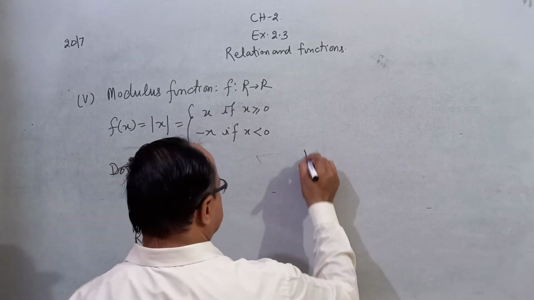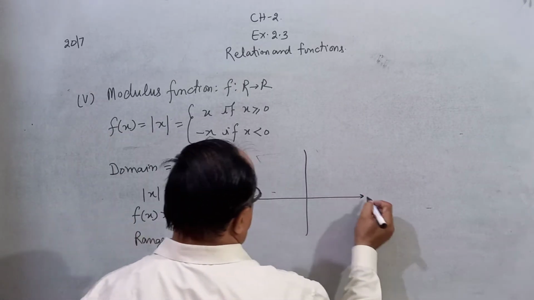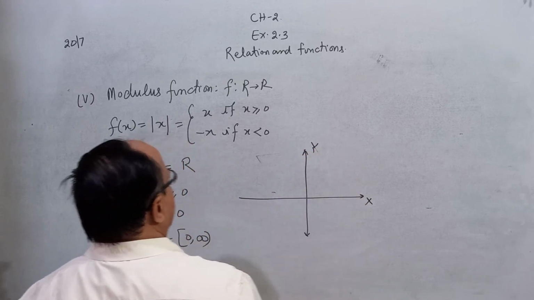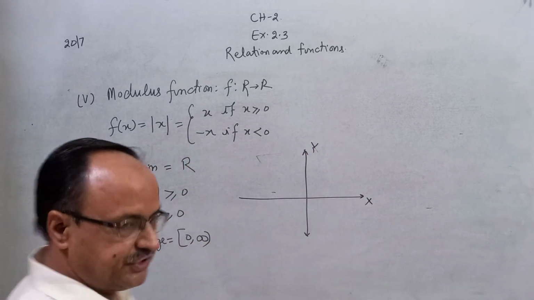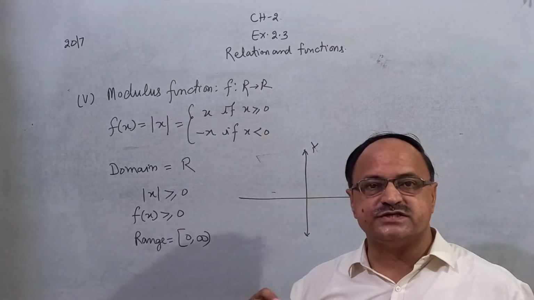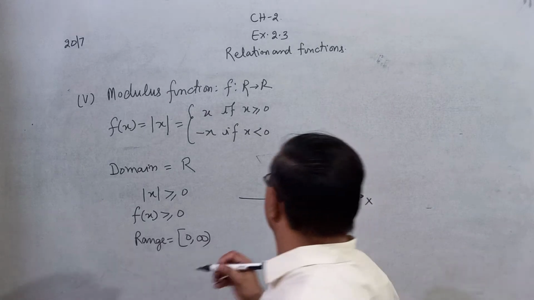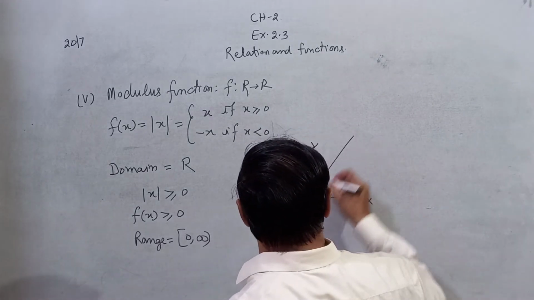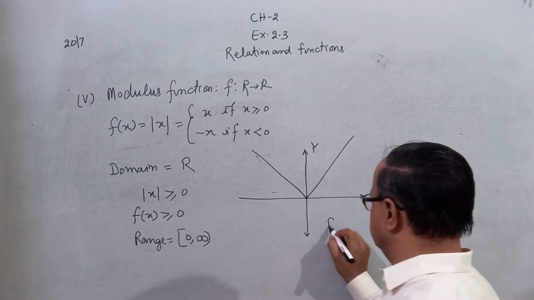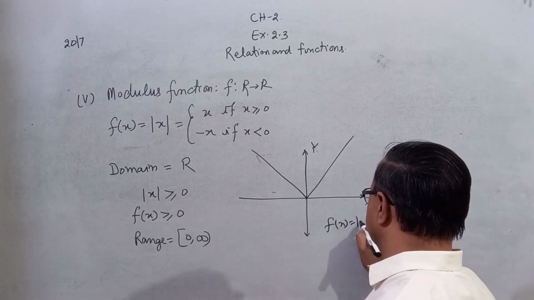And the graph of this function: x-axis, y-axis, and the critical point of this function is 0. 0 is the turning point, the critical point you can say. So the graph of the modulus function is always like this. This is the graph of f of x is equal to mod x.